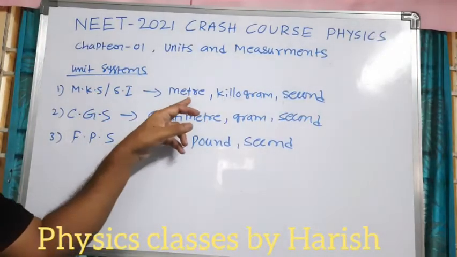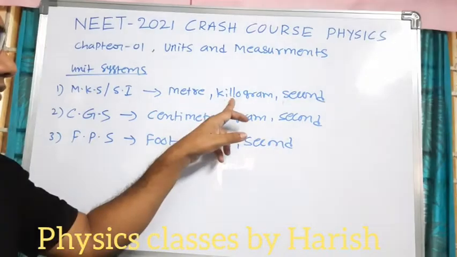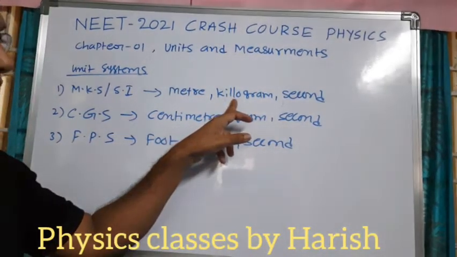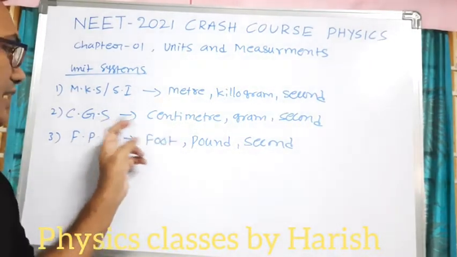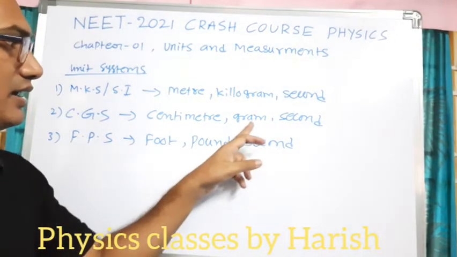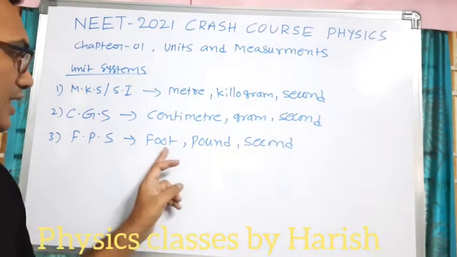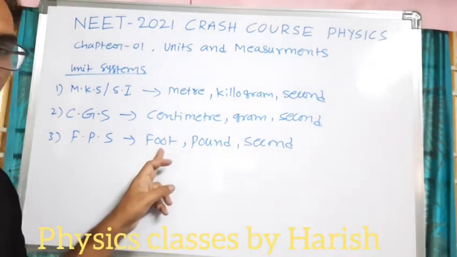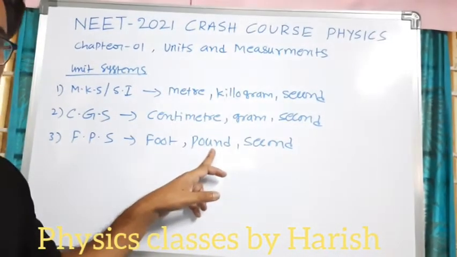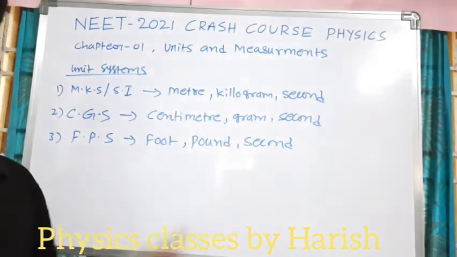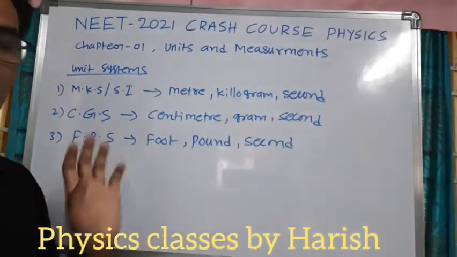MKS is nothing but meter. Length will be measured in terms of meters, and mass of the object will be measured in terms of kilograms. Time is in second. And in the CGS system, length will be measured in terms of centimeter, and mass in terms of grams. Time is second. In FPS, length is measured in terms of foot, and mass in terms of pound, and time is in second. So time is universal, it is constant in all the unit systems.